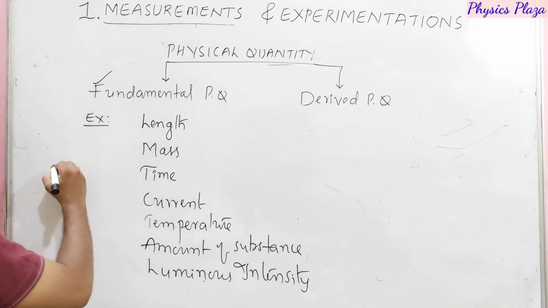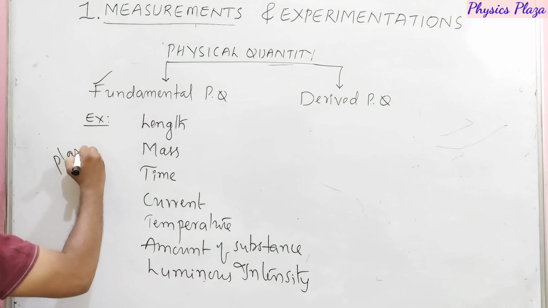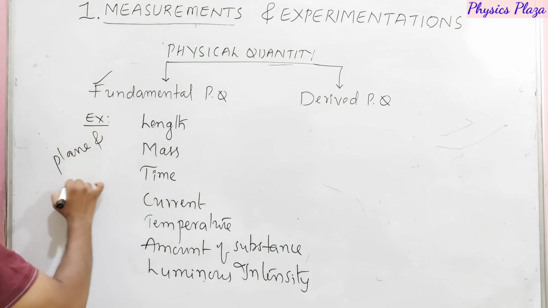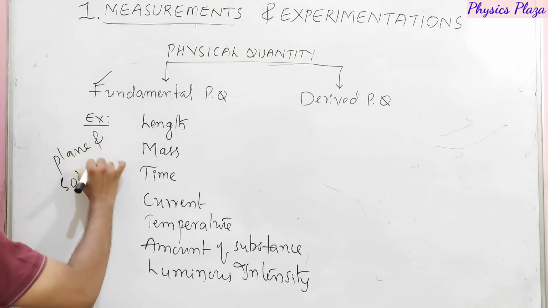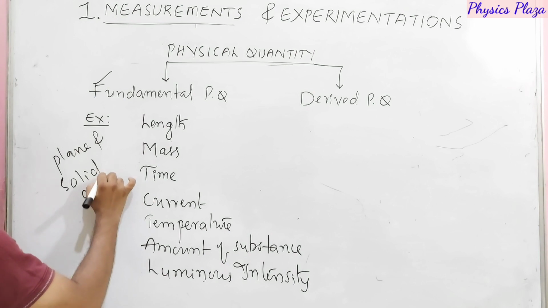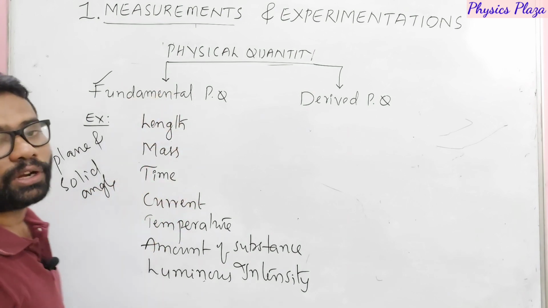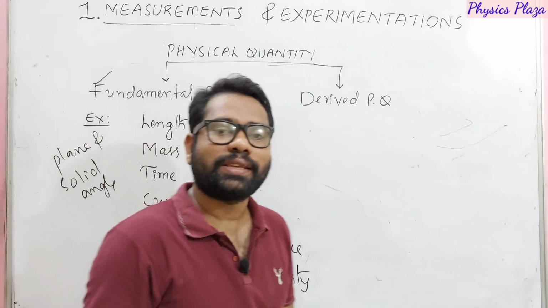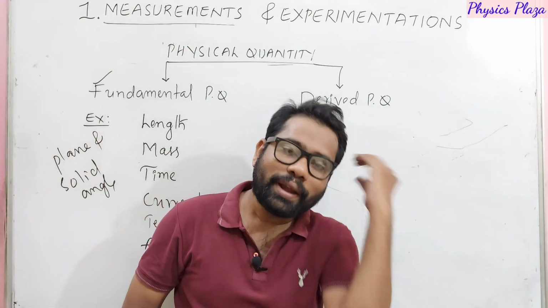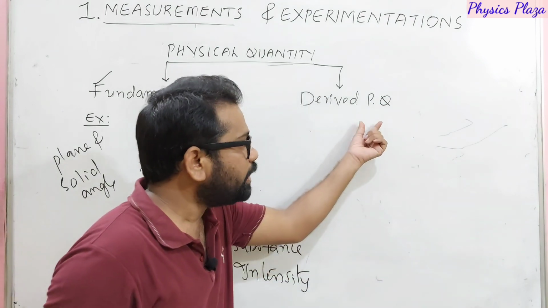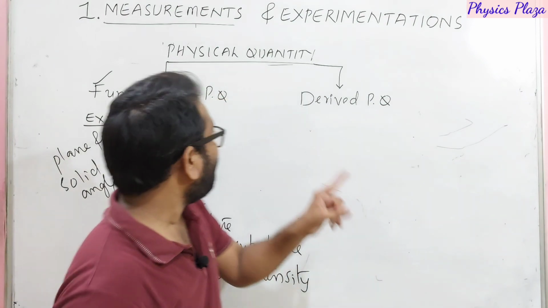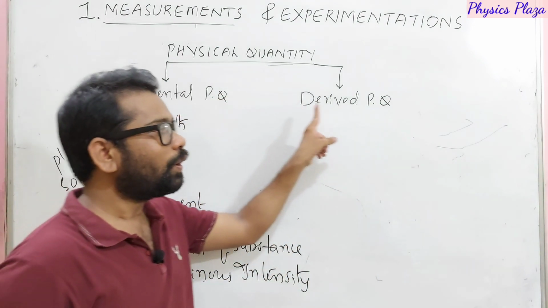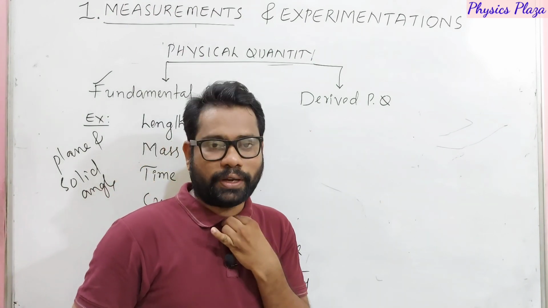Other than this we have plane angle and solid angle. So these are the fundamental physical quantities. What about derived physical quantities, children? The quantities which are dependent, which means what? The quantities which depend on fundamental quantities are called derived physical quantities.